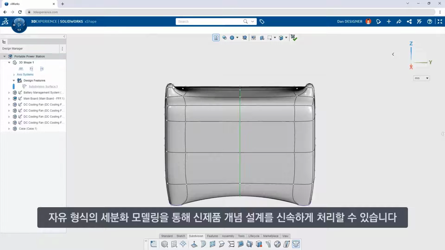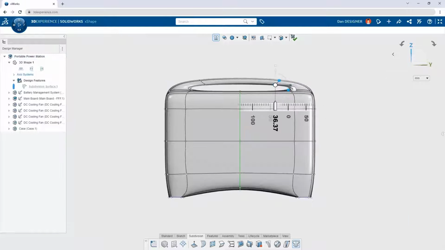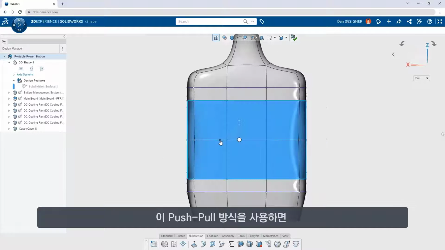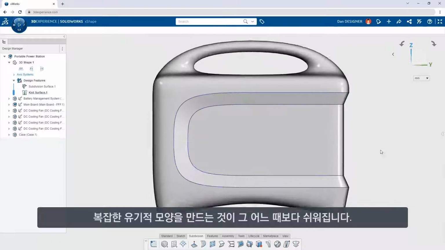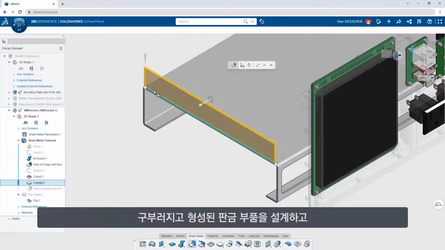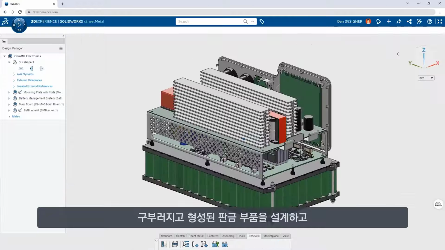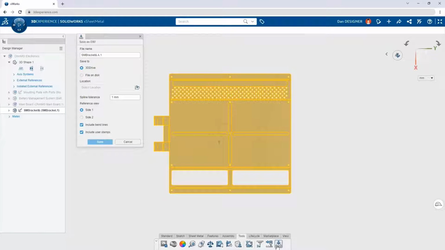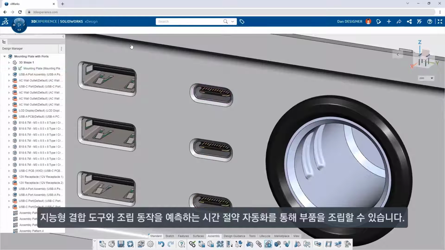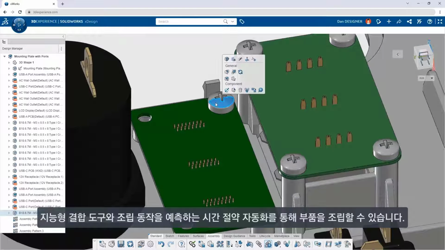Conceptualize and fast-track new product designs with free-form subdivisional modeling. With this push-pull approach, it's never been easier to create manufacturable, complex, organic shapes. Design bent and formed sheet metal parts and produce flat pattern output that's ready for fabrication. Assemble components with intelligent mating tools as well as time-saving automation that predicts assembly behavior.